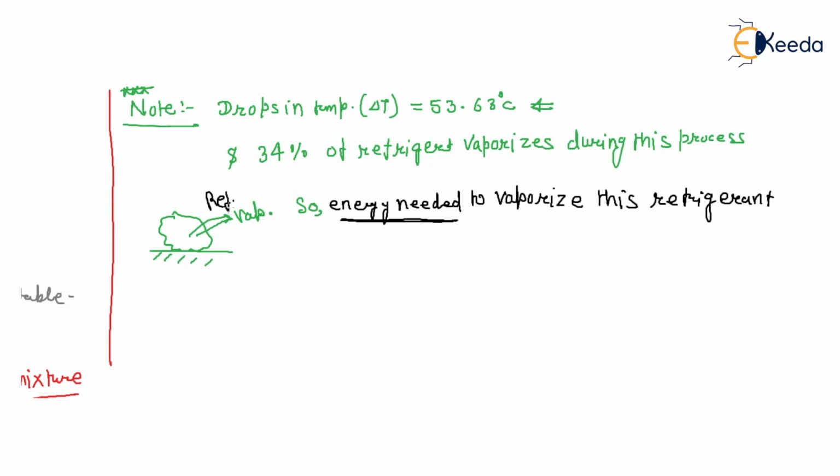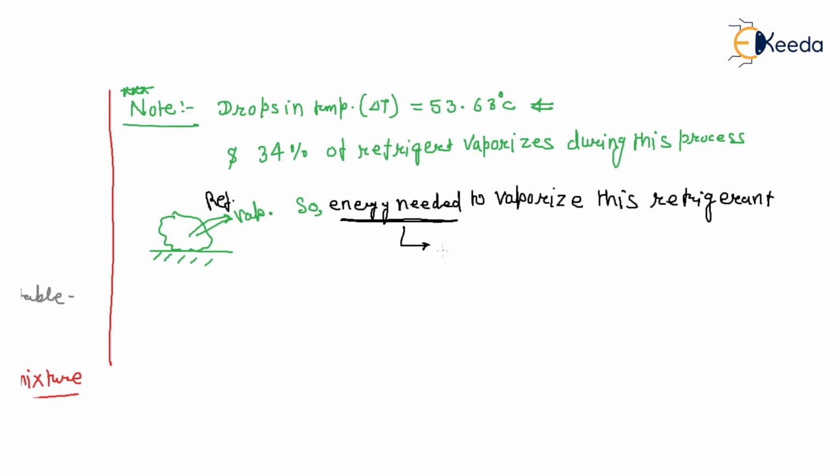If the refrigerant vaporizes from any surface, energy is needed for the vaporization. The refrigerant wants that energy to evaporate.